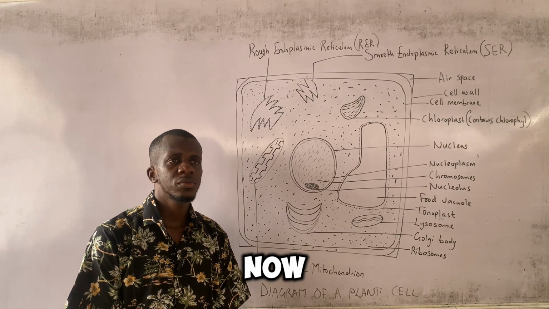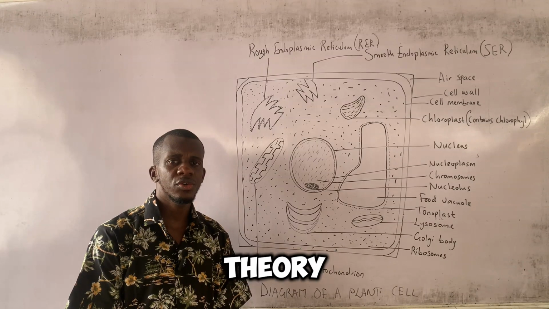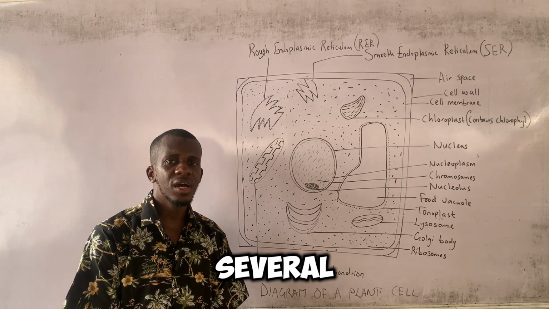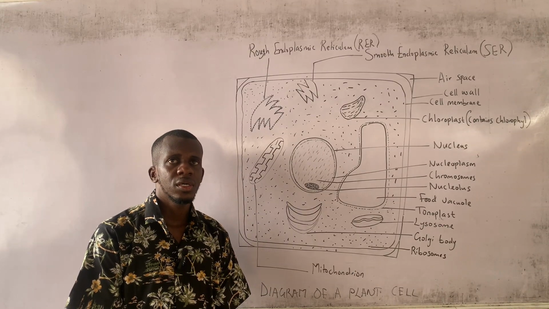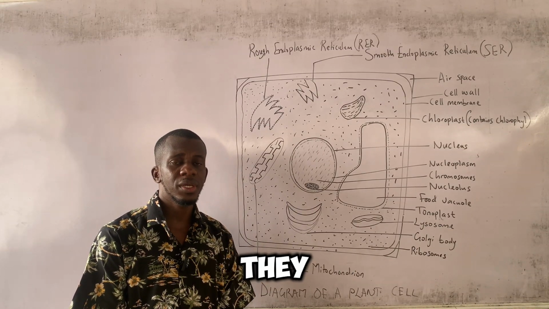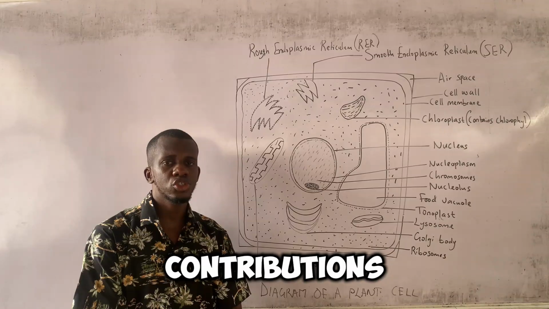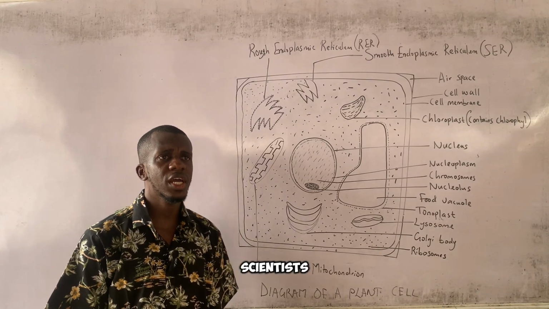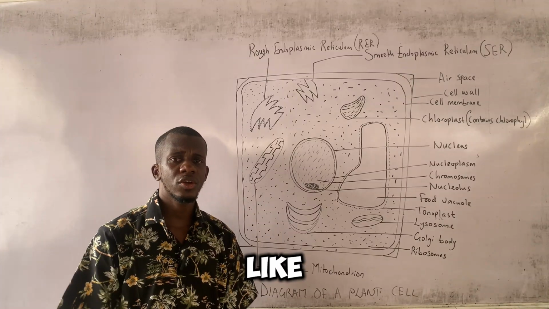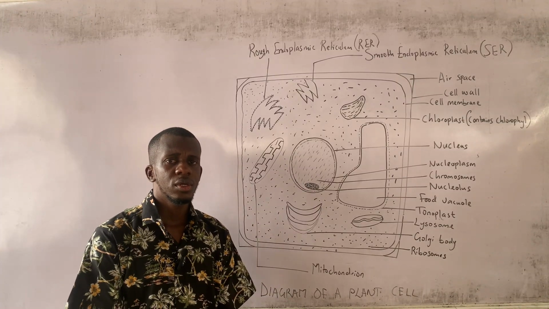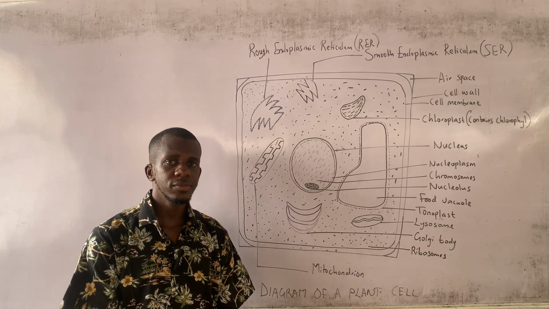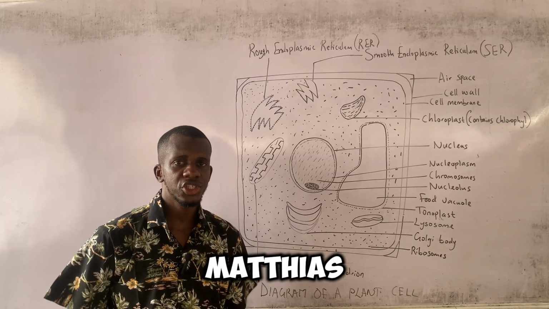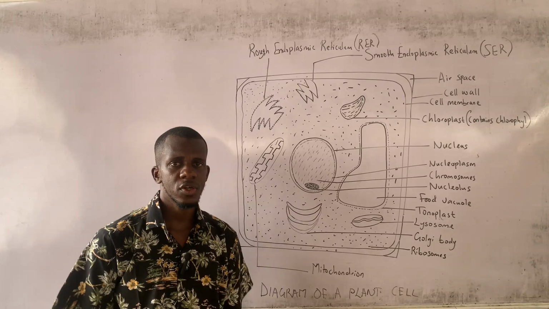Now, the cell theory was put together by several scientists simply because they made notable contributions or discoveries on the cell. Some of these scientists include men like Rudolf Virchow, Robert Hooke, Theodor Schwann, and a man we know as Matthias Schleiden.